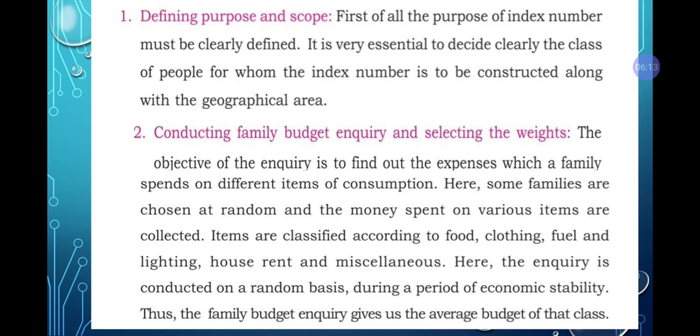Here some families are chosen at random and the money spent on various items is collected. Items are classified according to food, clothing, fuel and lighting, house rent, and miscellaneous. Here for food, how much is the expense, for clothes, how much is the expense, depending on the family members, all those things will be calculated here.